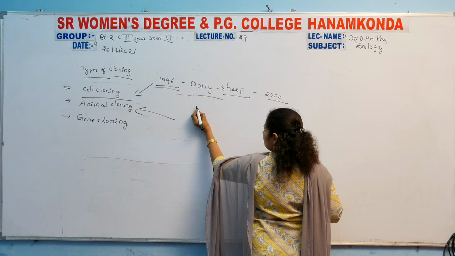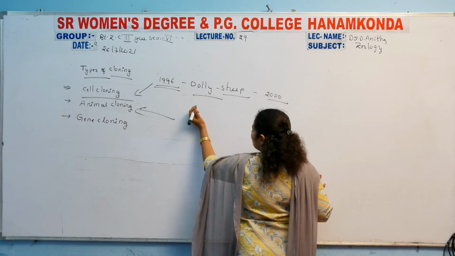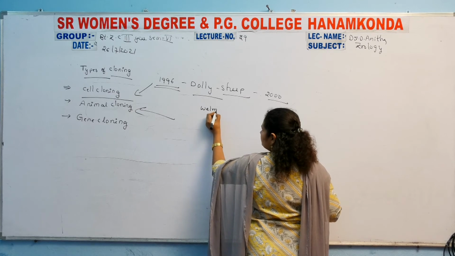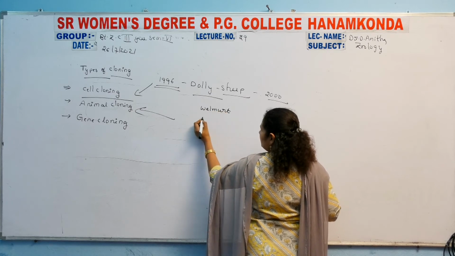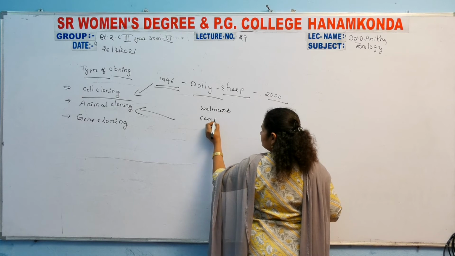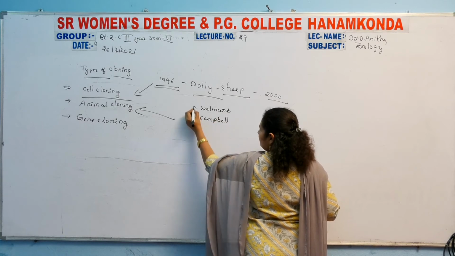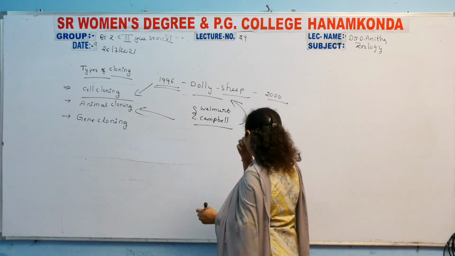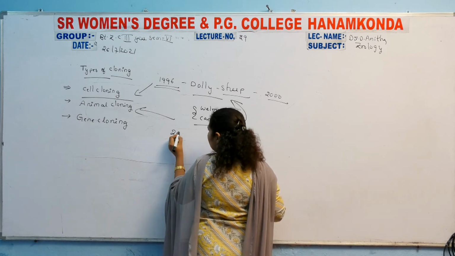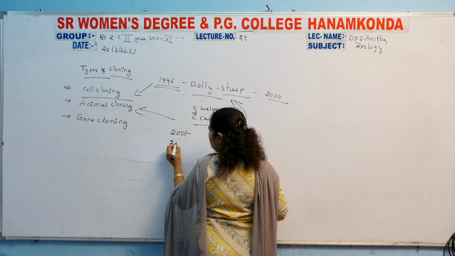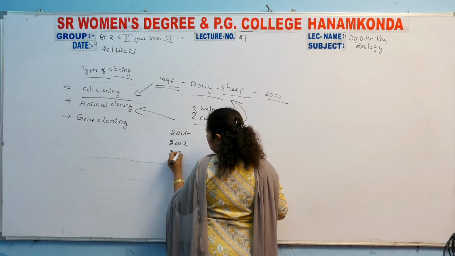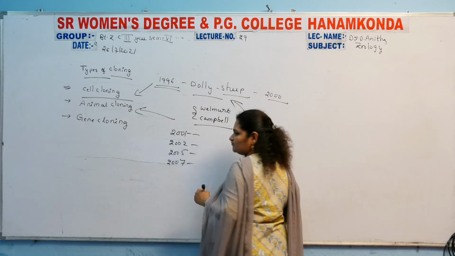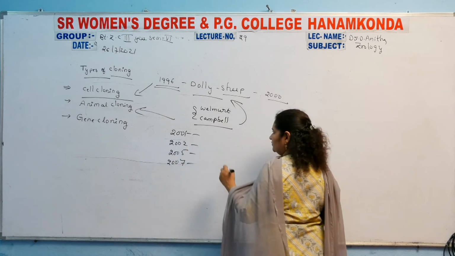It was produced by the surrogacy method, by the two scientists Wilmut and Campbell. After Dolly, in the years 2001, 2002, 2005 and 2007, a number of cloned organisms were also produced.